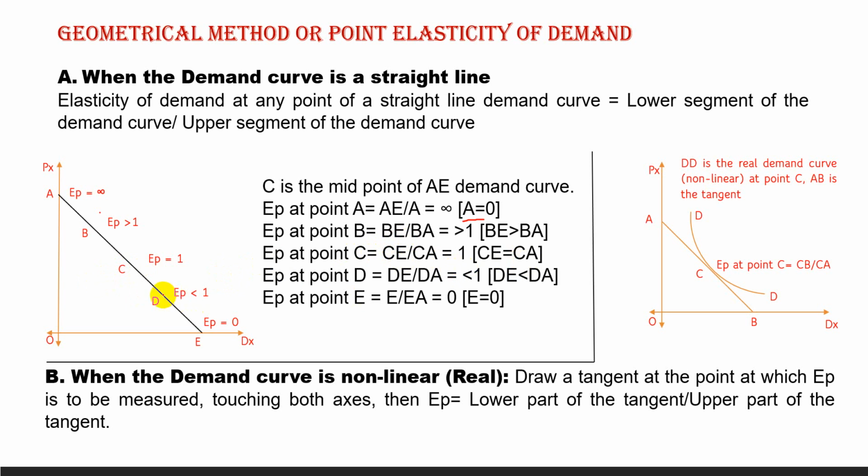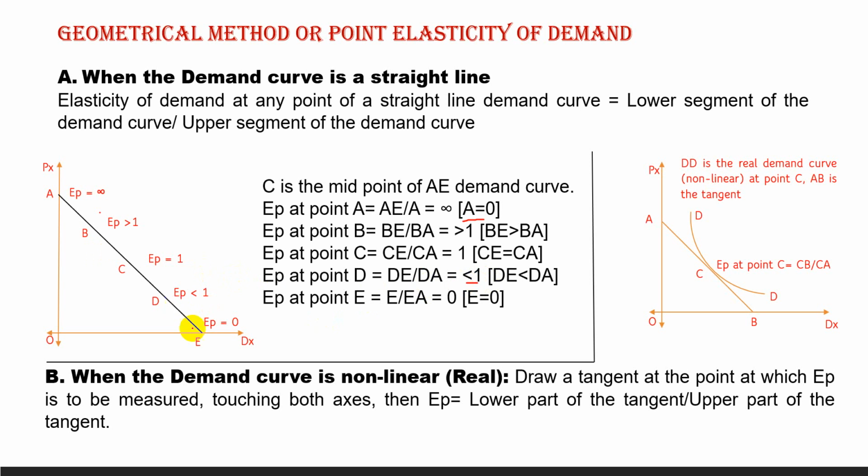At point D, it is DE divided by DA. DE is 4 and DA is 12. So 4 by 12 is less than 1. 4 by 12 means 1 by 3, or 0.33, which is less than 1. We can say that DE is less than DA. Therefore, it is inelastic.